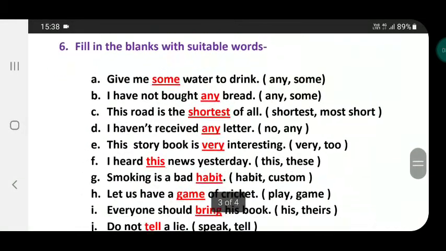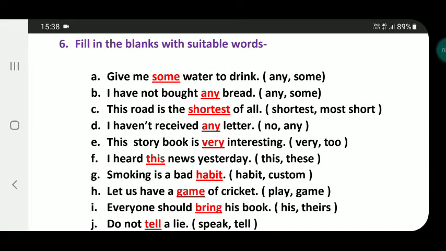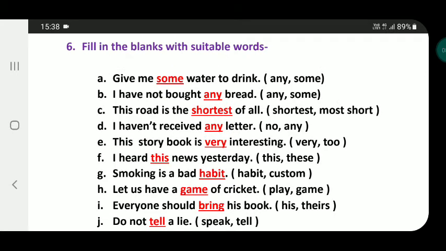Now question number 6. Fill in the blanks with suitable words. 2 words are given at the end of every sentence. You have to choose the suitable word and fill in the blanks. A. Give me dash water to drink. Words are any, some. Right answer is some. Give me some water to drink. B. I have not bought dash bread. Words are any, some. Right answer is any. I have not bought any bread.